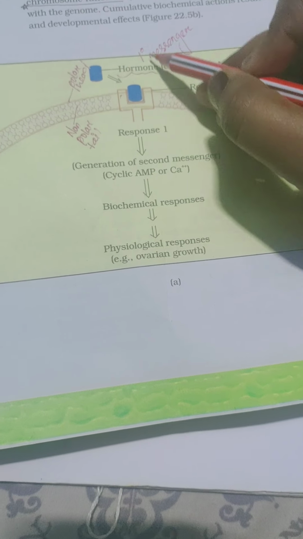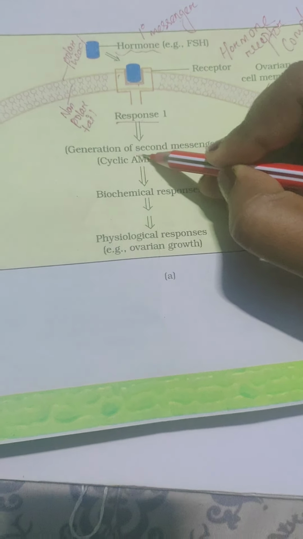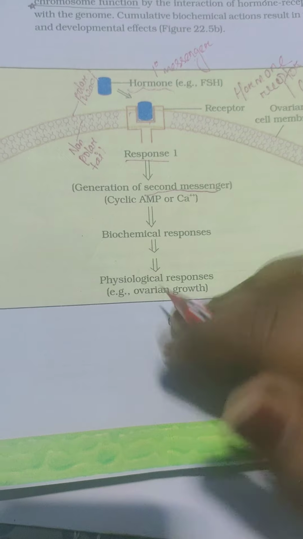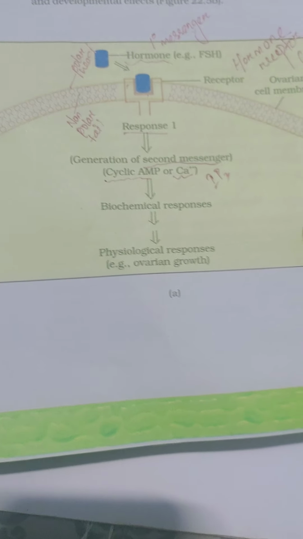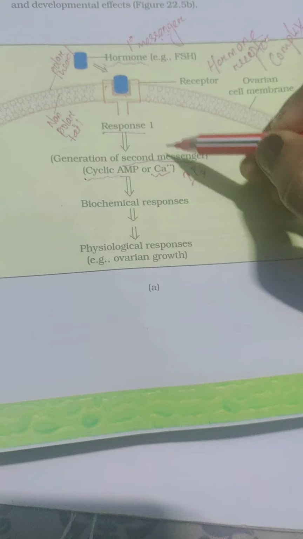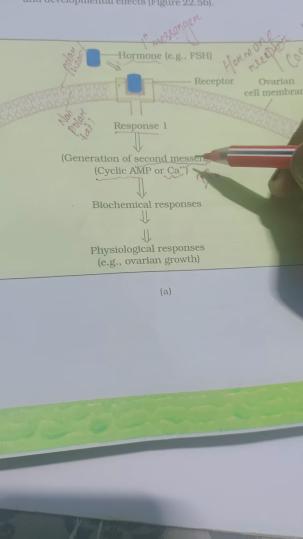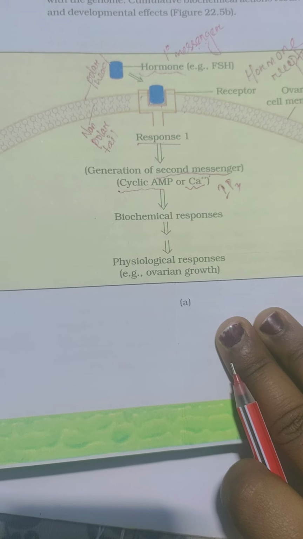Then after the primary messenger gives the response, it will generate the second messenger. What will be the secondary messenger? Examples will be cyclic AMP, calcium, IP3 and like that. So the primary messenger gives the message to the secondary messenger, and after that the secondary messenger will give the biochemical responses.